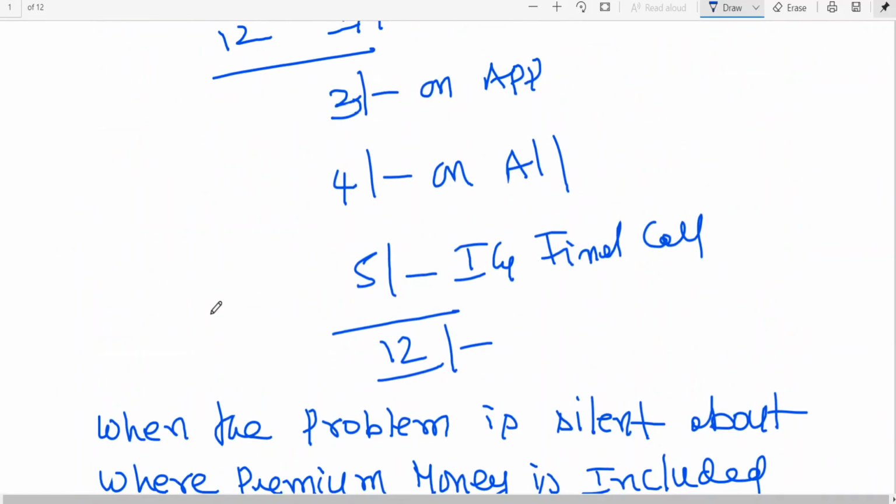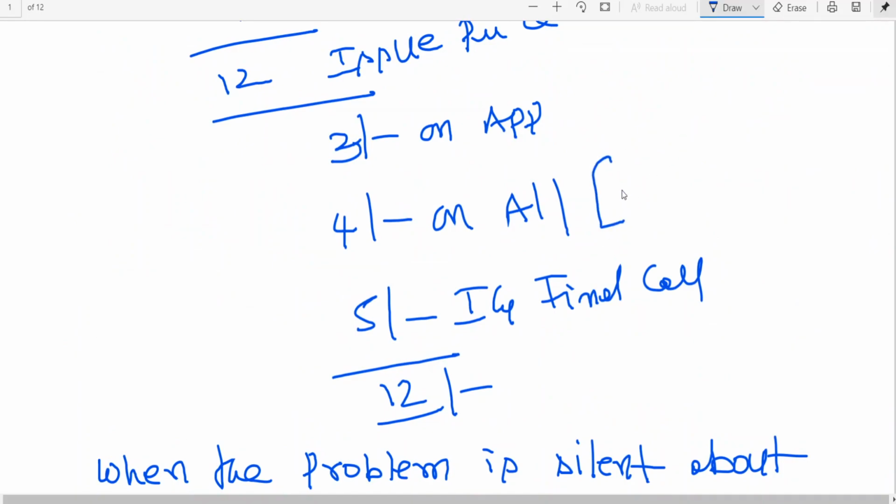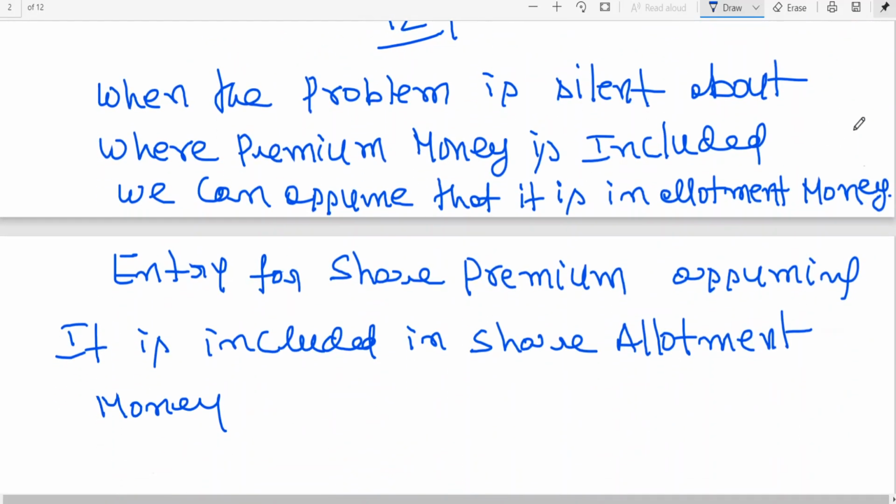If you take the above example I have given, 4 rupees on allotment, then I can say including 2 rupees premium money. 3 rupees application, 4 rupees allotment including 2 rupees premium, 5 rupees on first and final call. So therefore it is coming to 12 rupees. Is this clear?